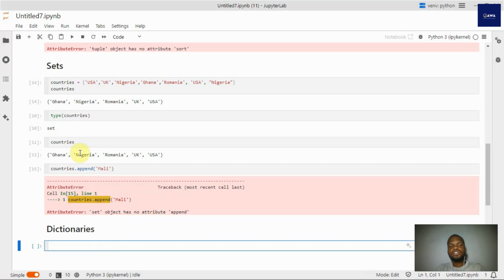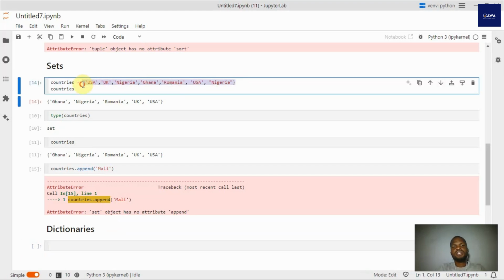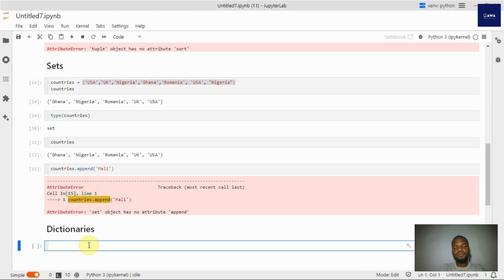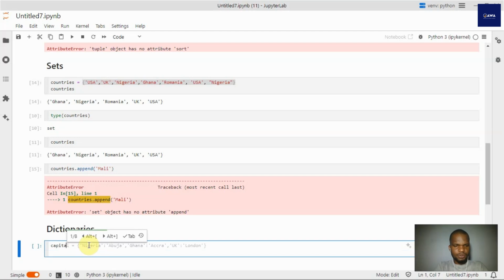Now, notice that what we basically have been doing here is assigning all these countries to a variable called countries. In dictionaries, you sometimes want to assign a particular value to a variable, but the variables you'll be assigning them to are still together in a singular class. Let me not confuse us too much. Let's do capitals. Okay.